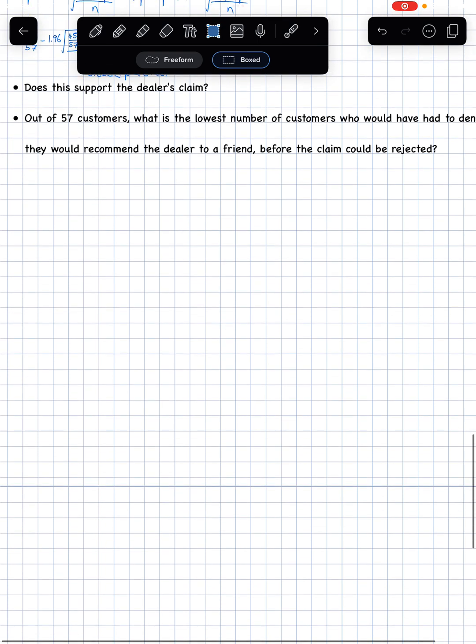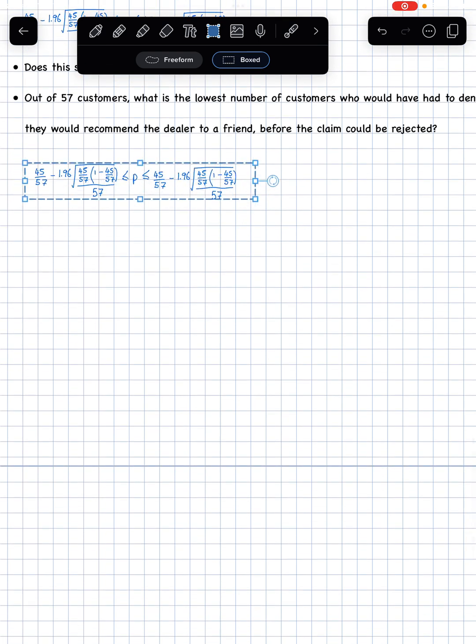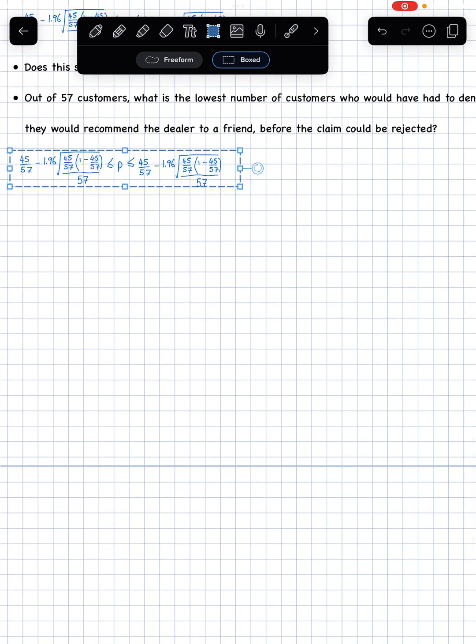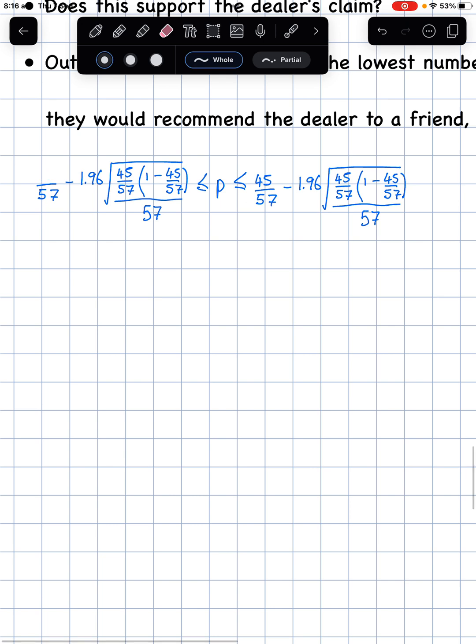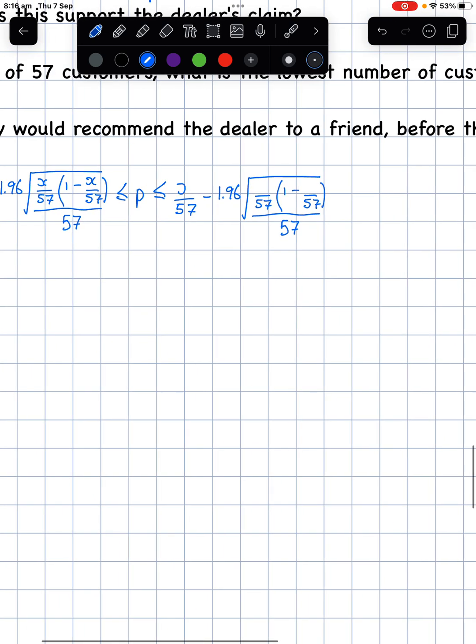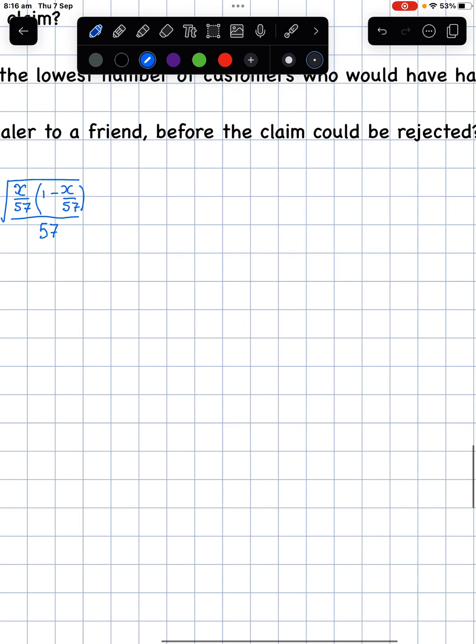So if I copy that and we paste this here, okay, and I'm just going to change these 45s to a variable. So if I change them all to x's, I've just picked x. I haven't picked x because it's in stats or anything.